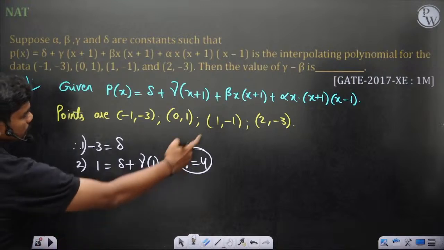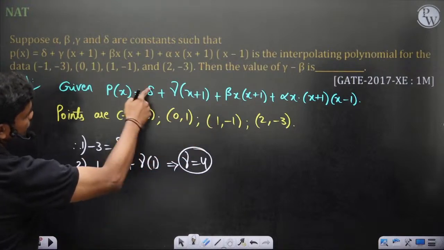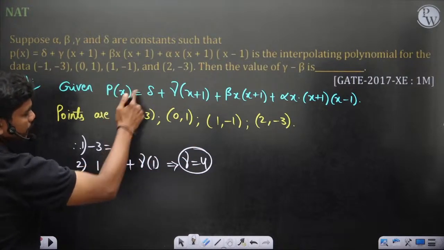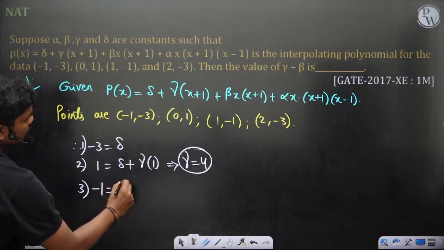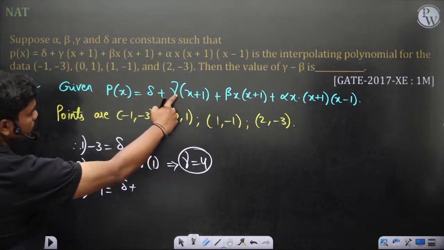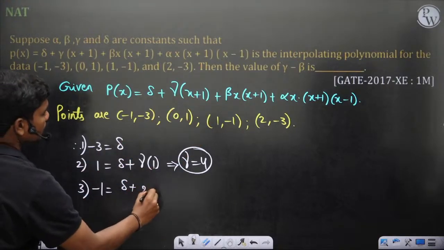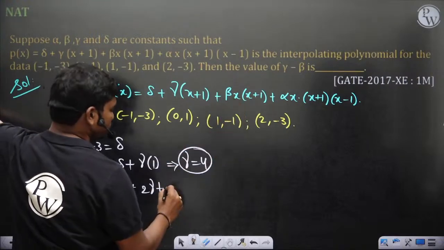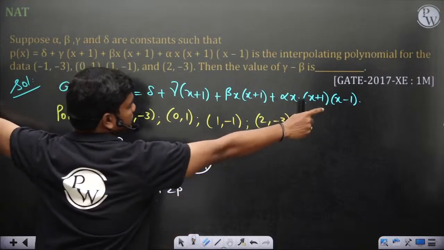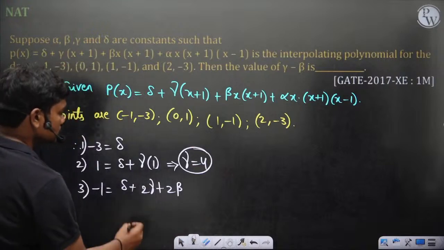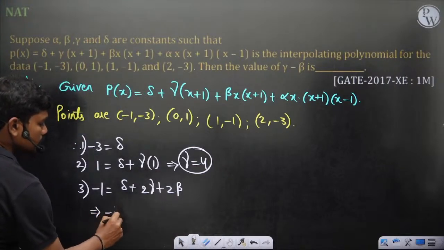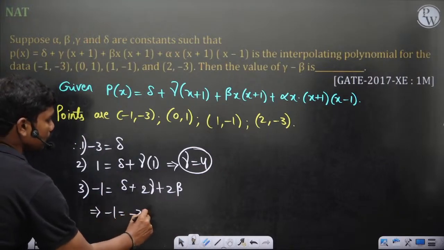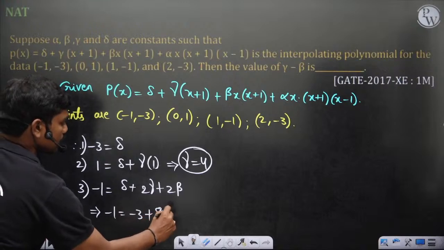Similarly, let's go with this point 1 comma minus 1. So if you replace here, p of 1 is minus 1. So minus 1 is equal to delta plus, if you put x equal to 1, 1 plus 1, 2 times of gamma, plus if you put x equal to 1, 1 into 2, so 2 times of beta, and if you put x equal to 1, the last term is 0. So minus 1 is equal to delta plus 2 gamma, which is 8, plus 2 beta.